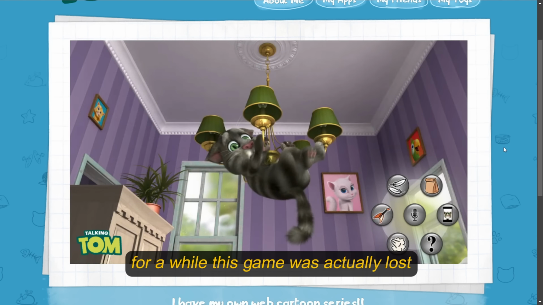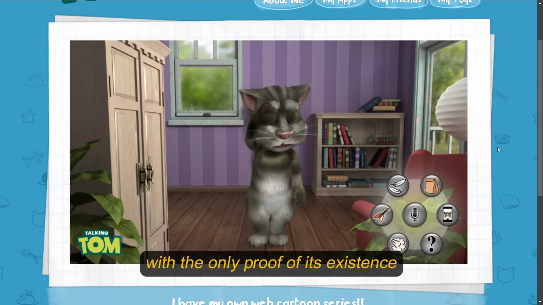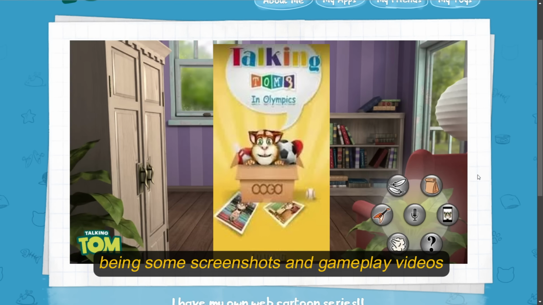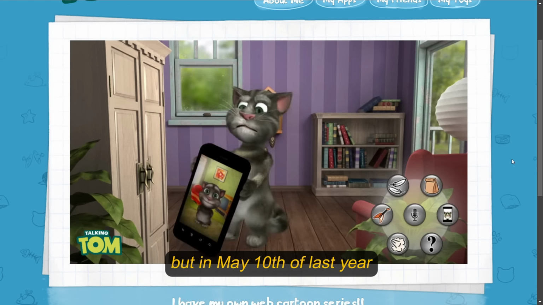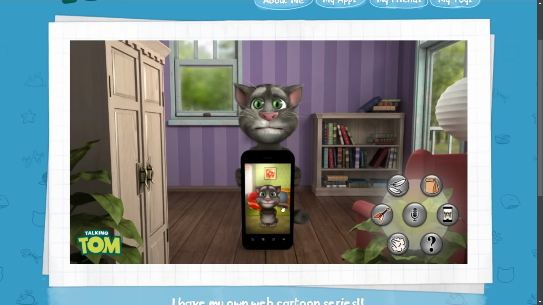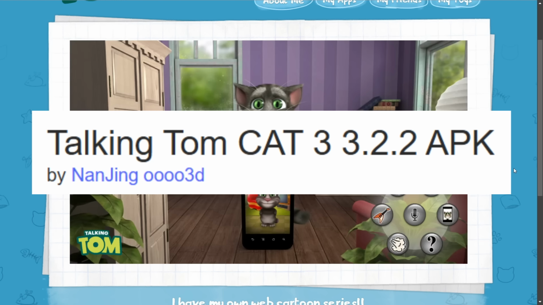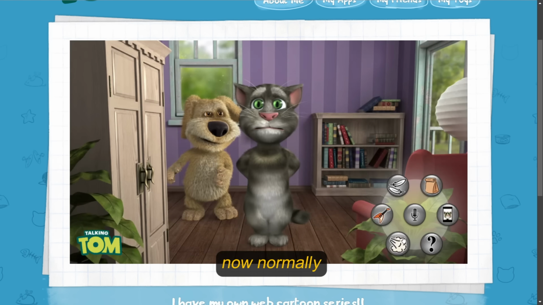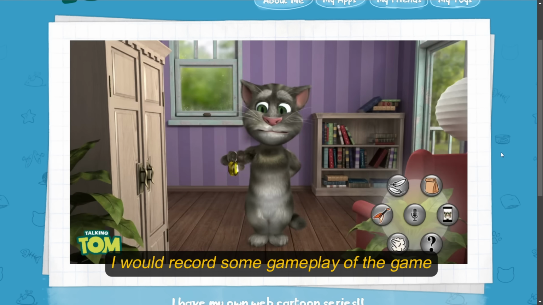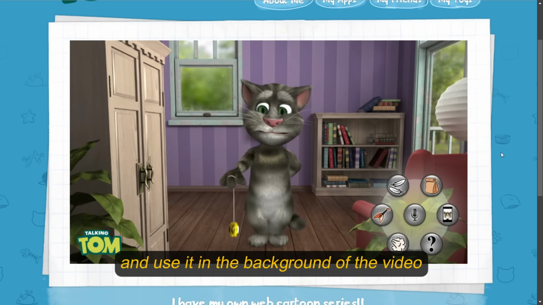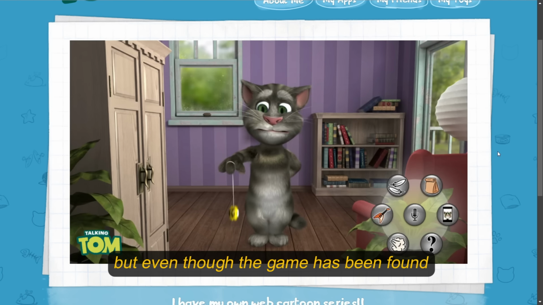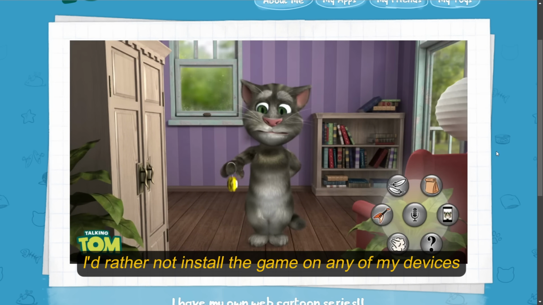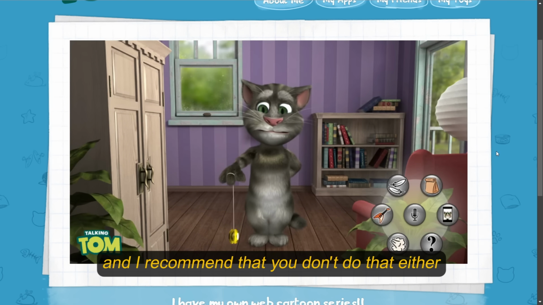For a while, this game was actually lost, with the only proof of its existence being some screenshots and gameplay videos. But on May 10th of last year, an Internet Archive user by the name of Curbs311 actually found the APK file for the game, and they dumped it for everyone to download. Now, normally, I would record some gameplay of the game and use it in the background of the video. But even though the game has been found, I'd rather not install the game on any of my devices. And I recommend that you don't do that either.